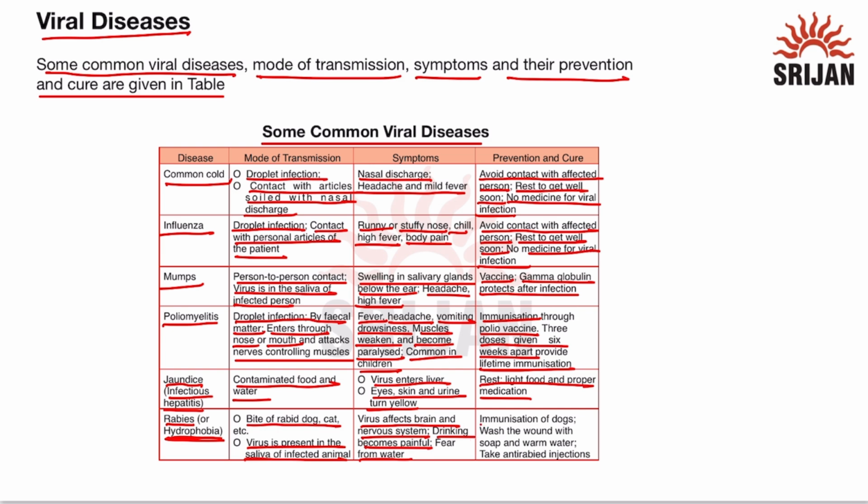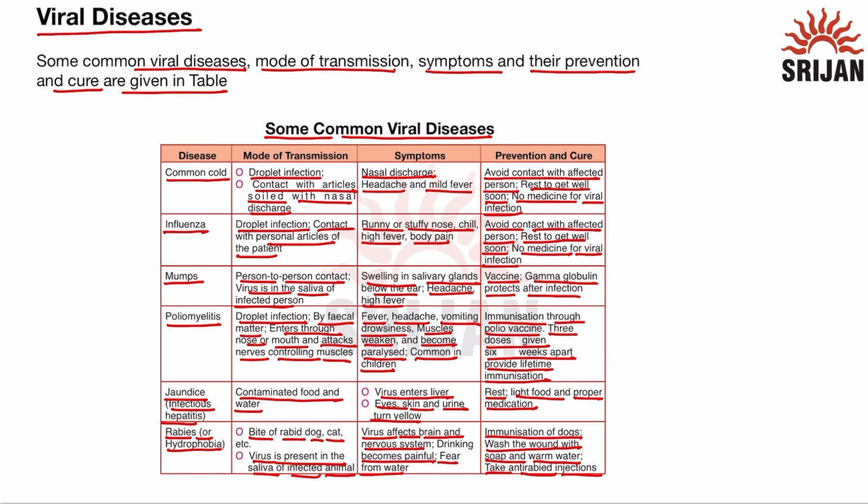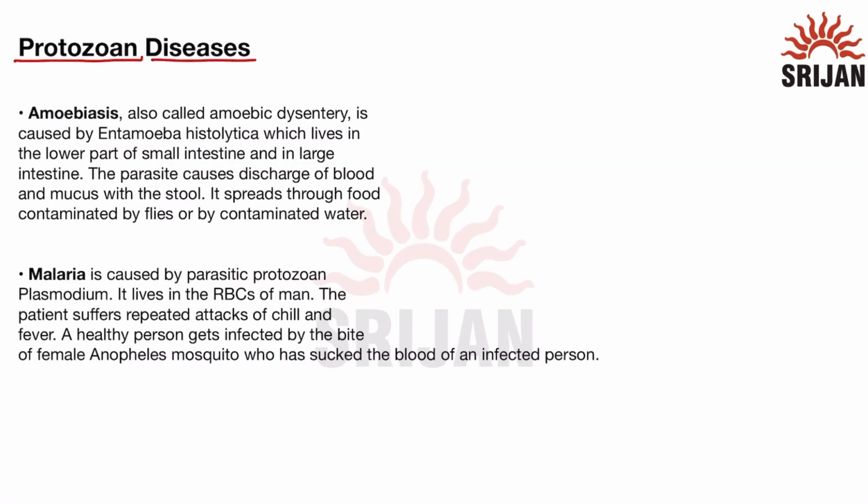Prevention can be done through immunization of dogs, as the disease is transferred from the bite of a rabid dog to a healthy person. Next, wash the wound with soap and warm water. If there is any dog bite, the wound should be washed with soap and warm water and anti-rabies injections should be taken. Now let us read about the protozoan diseases that are caused by protozoa.